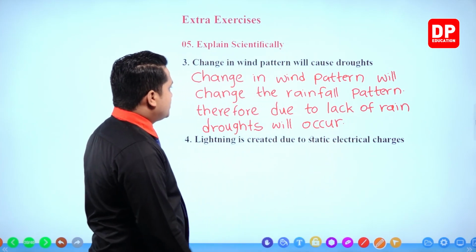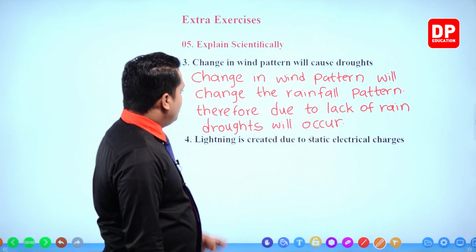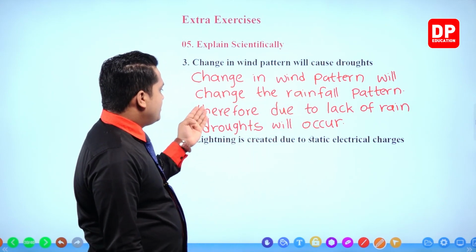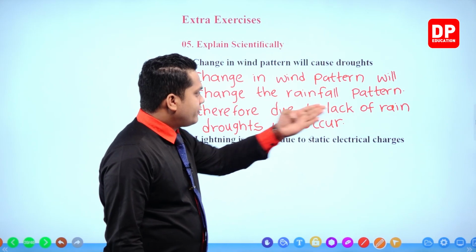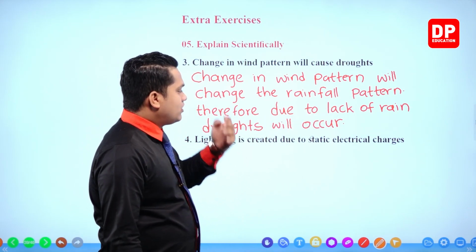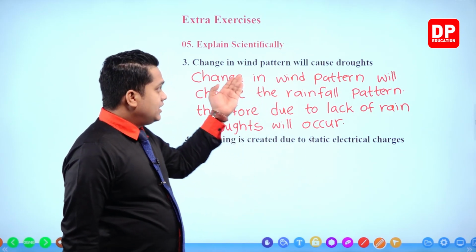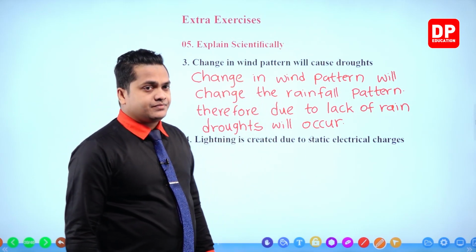Right? So change in wind pattern will change the rainfall pattern. Therefore, due to lack of rain, droughts will occur. So this is the explanation for the given sentence in here.